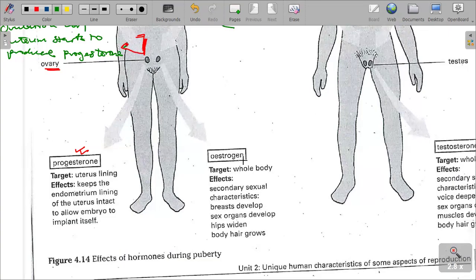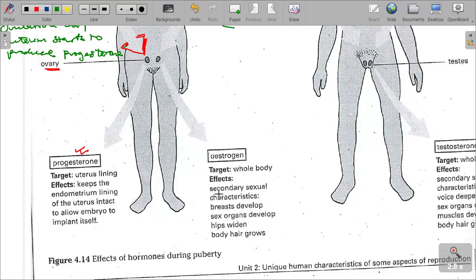Oestrogen targets the whole body. What are the effects? Secondary sexual characteristics.